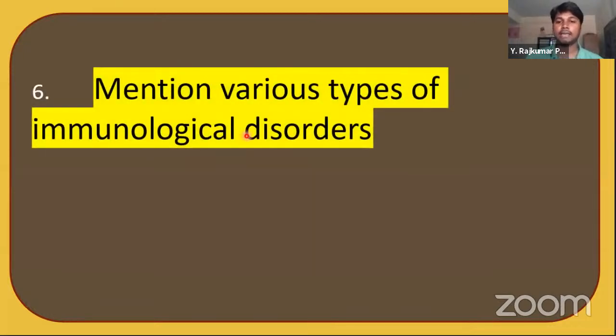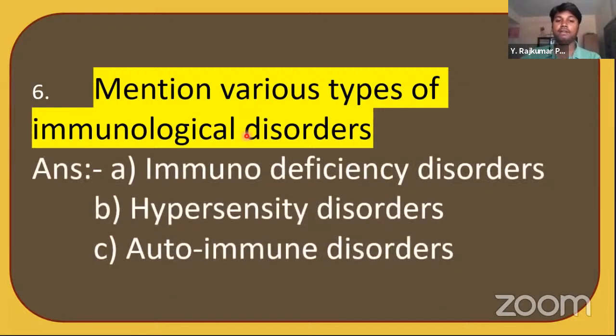Mention various types of immunological disorders. There are disorders which are caused by the immune system. What are they? First is immunodeficiency disorders. Second, hypersensitivity disorders. If the reactions are continuously happening more rapidly than required, that's called hypersensitivity.